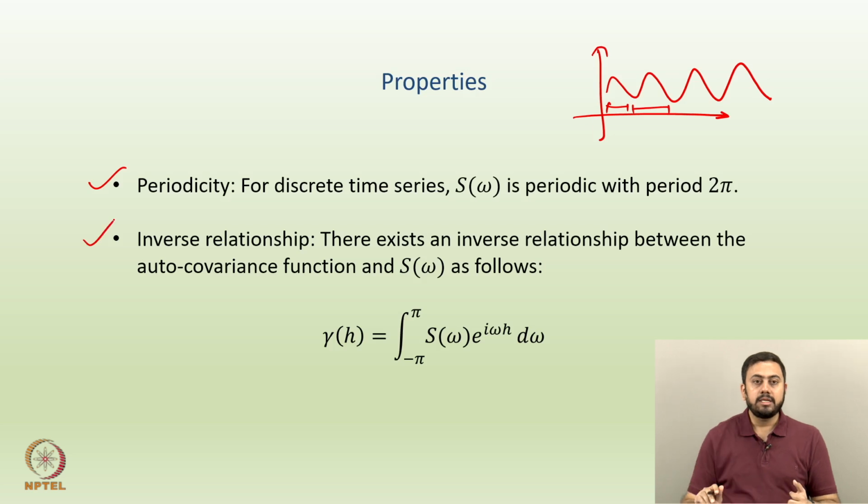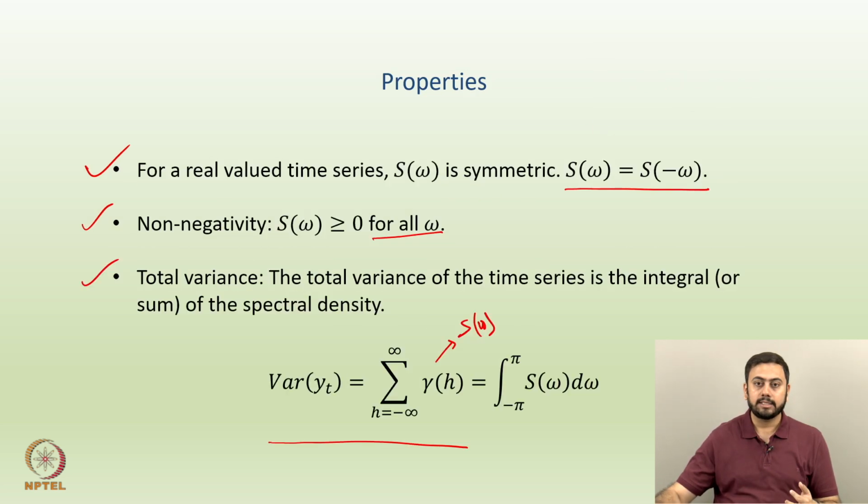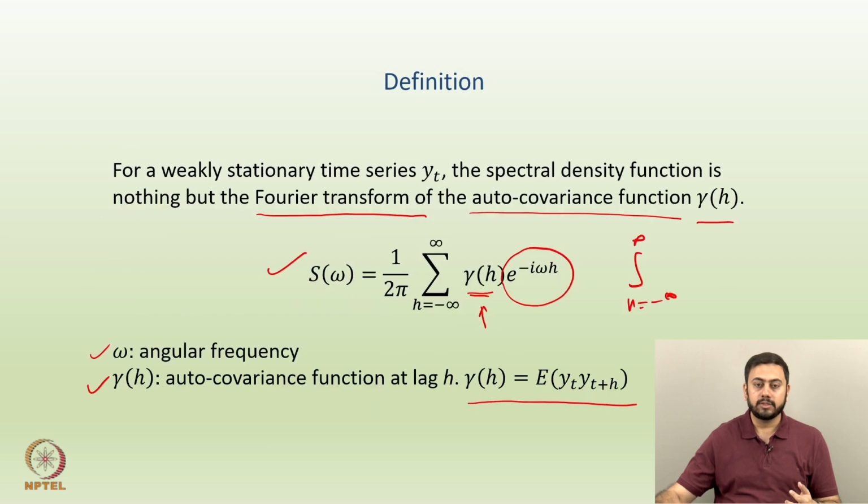And last but not the least, you have a certain inverse relationship also. There exists an inverse relationship between the autocovariance function gamma h and S omega, as follows. One can actually derive the autocovariance from S omega also. If you go back a slide or probably one more slide, here we are deriving S omega from gamma h, isn't it? And please take note of the exponent here. The exponent is negative, right? So, e to the power minus i omega h.